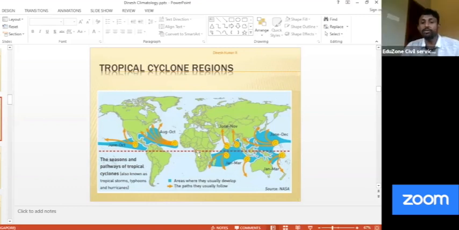Yes, the cyclone Fani. Please remember, it originated somewhere in this area, somewhere near 2 degree or 5 degree. But when it originated there, it existed as a simple low pressure, or we can say it originated as a depression. But as it started to move towards the north, gradually Coriolis force started to come, and then it developed into a cyclone. Somewhere here, around 20 degree latitude.